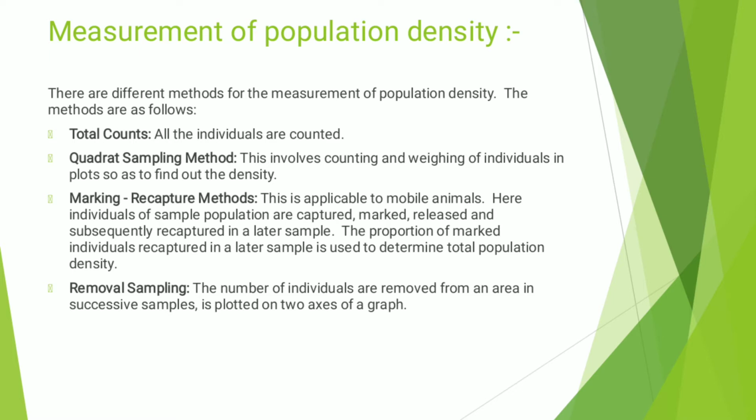The quadrant sampling method involves counting and weighing of individuals in plots so as to find out the density. Whatever individuals are present are counted and weighed, and then the density is found out by the quadrant sampling method with the help of plots.